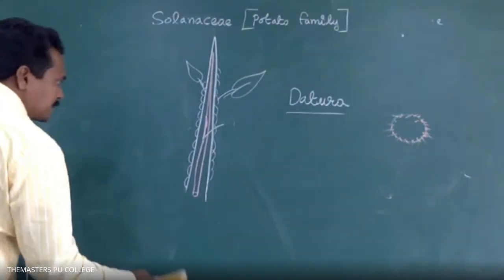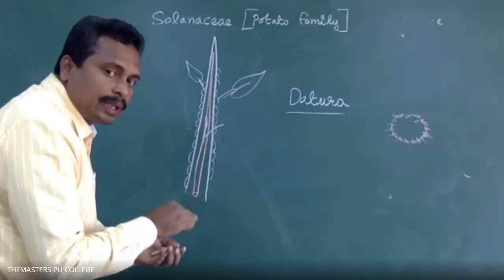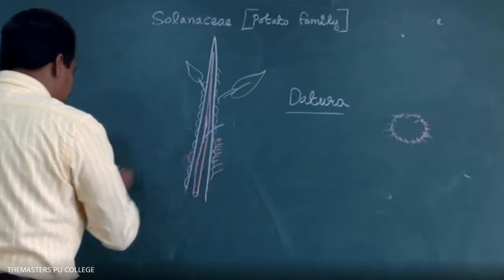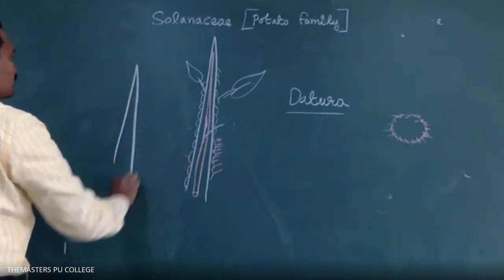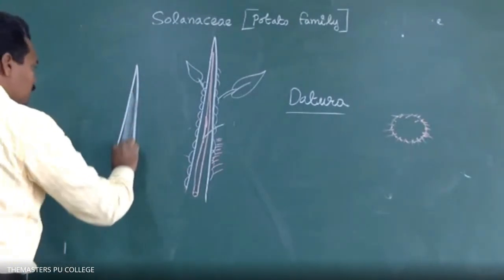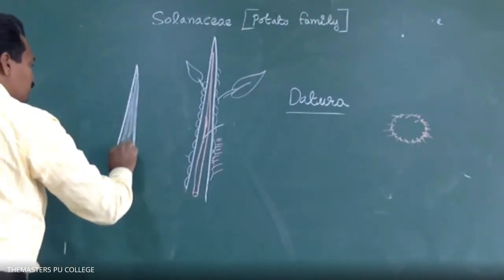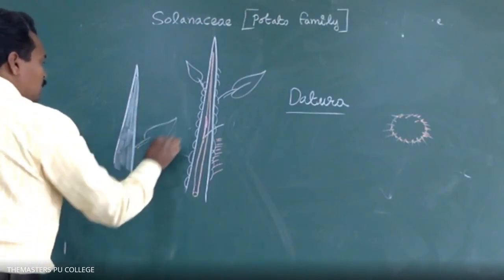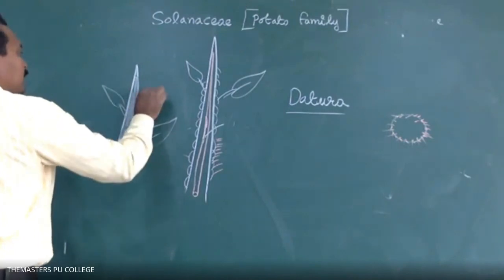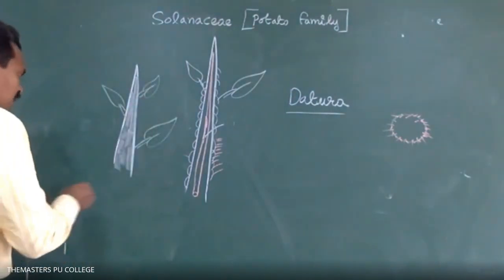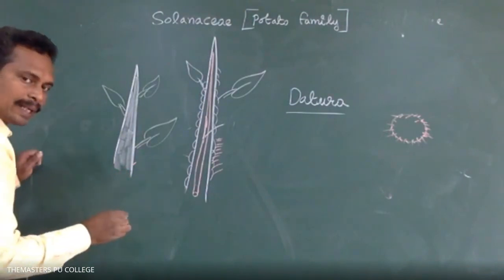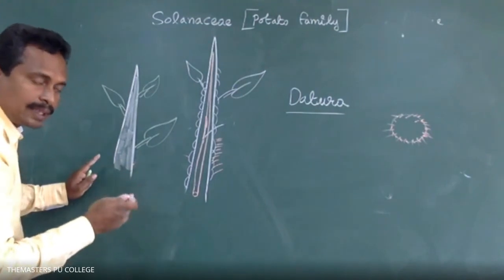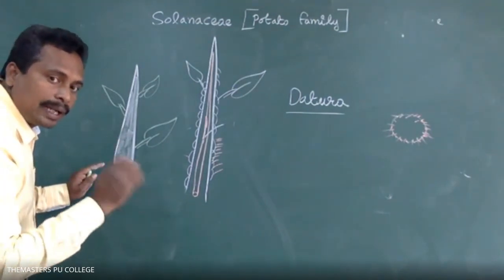In some plant species the stem is without hairs. The leaves are arranged in an alternate manner. The outermost surface of the stem is smooth without hairs.